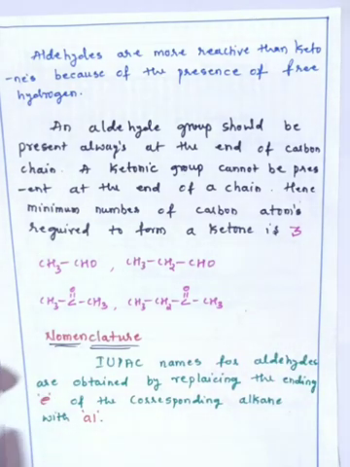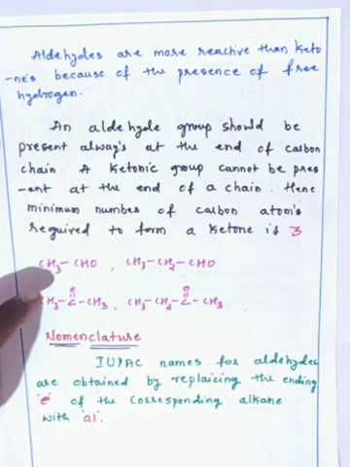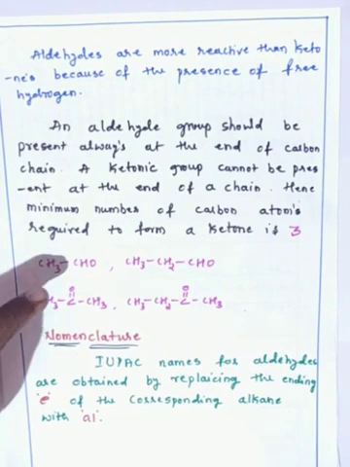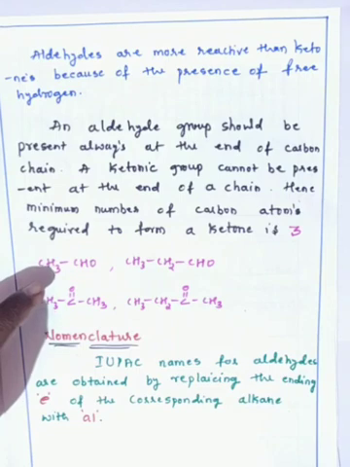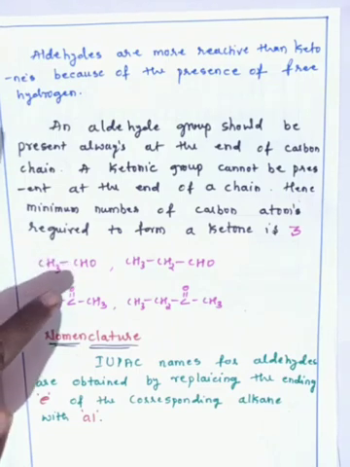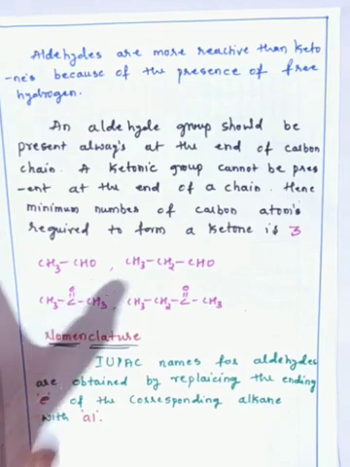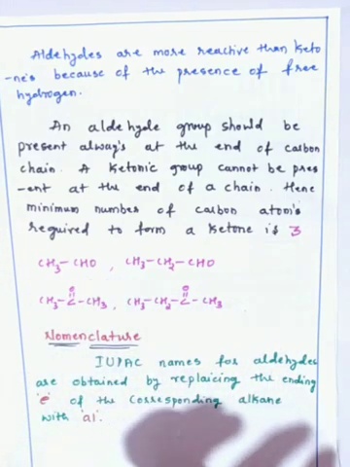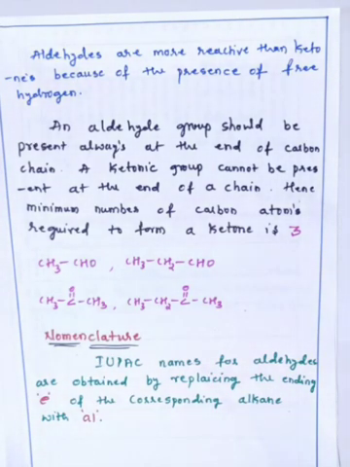For example, acetaldehyde is a common name, but for this CH3CHO, the IUPAC name for that compound is ethanal. Ethane, or eth, is the organic compound containing two carbon atoms.